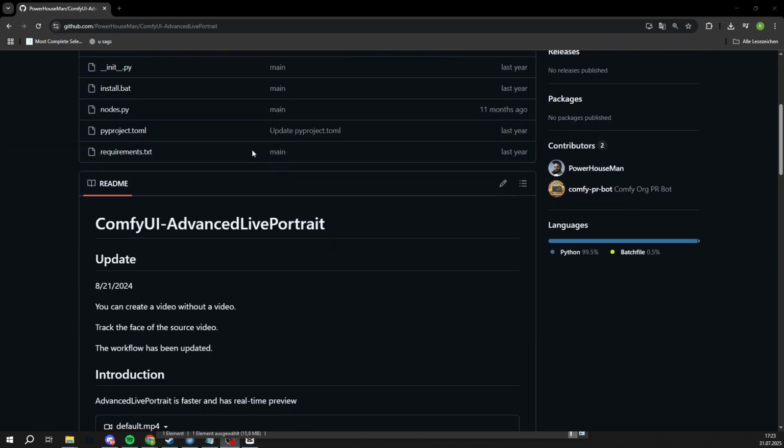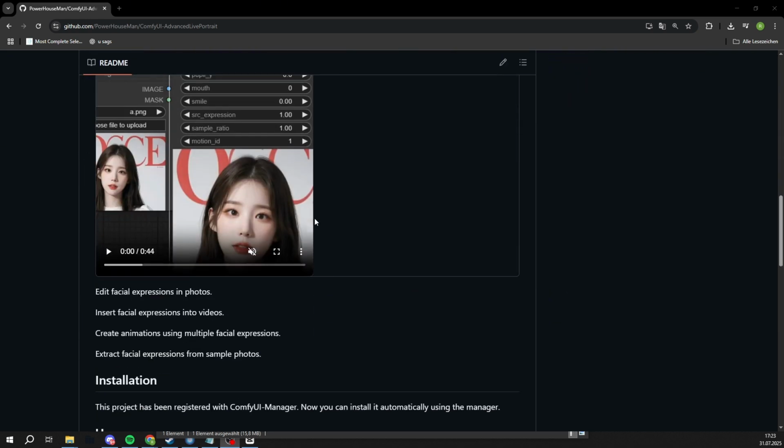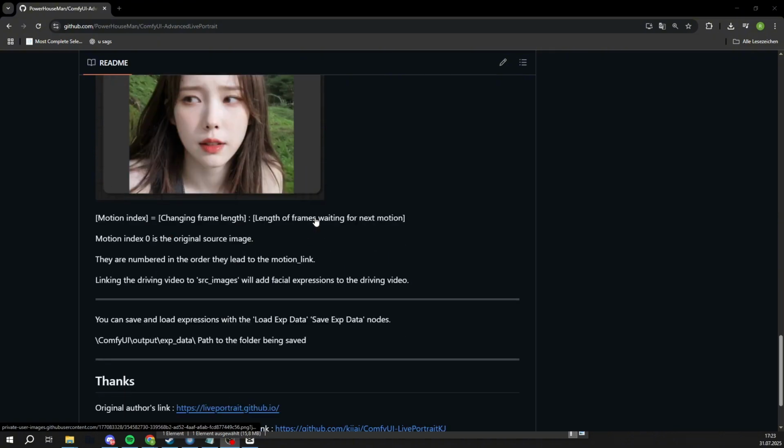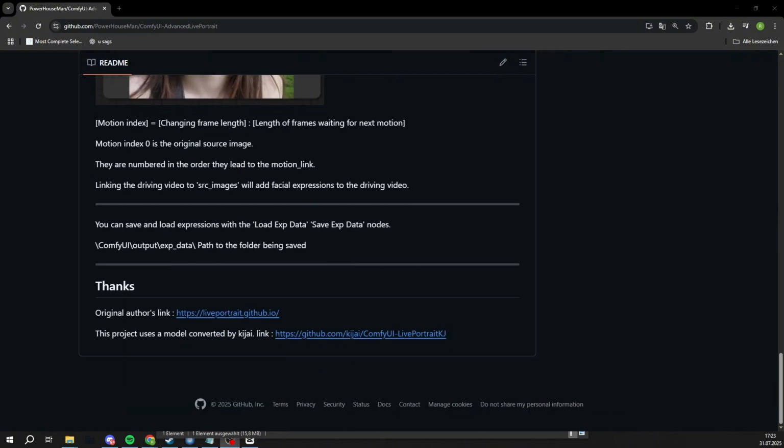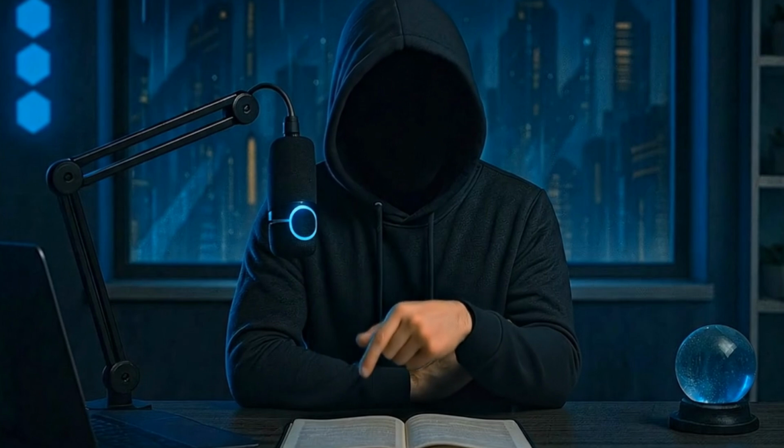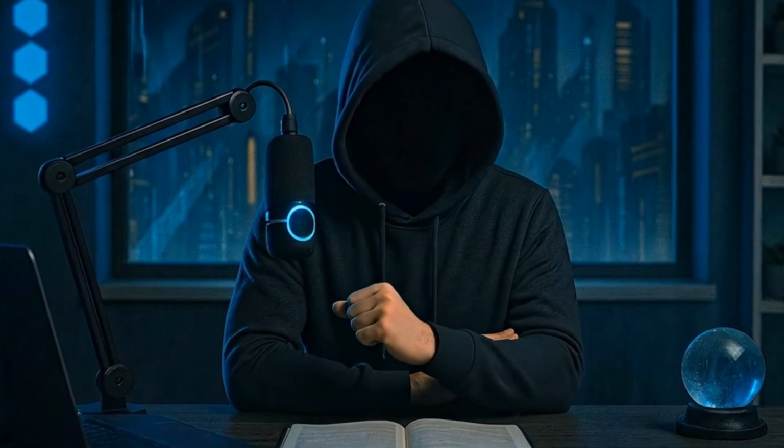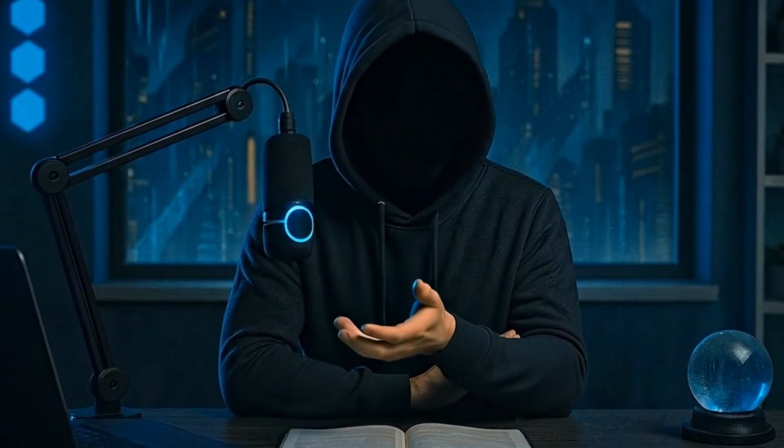Important, this workflow wasn't created by me. It's an open-source project that you can find on GitHub. With my fork, you can easily run it on RunPod. If you're interested in the documentation, you'll find the link to the GitHub repository in the video description.